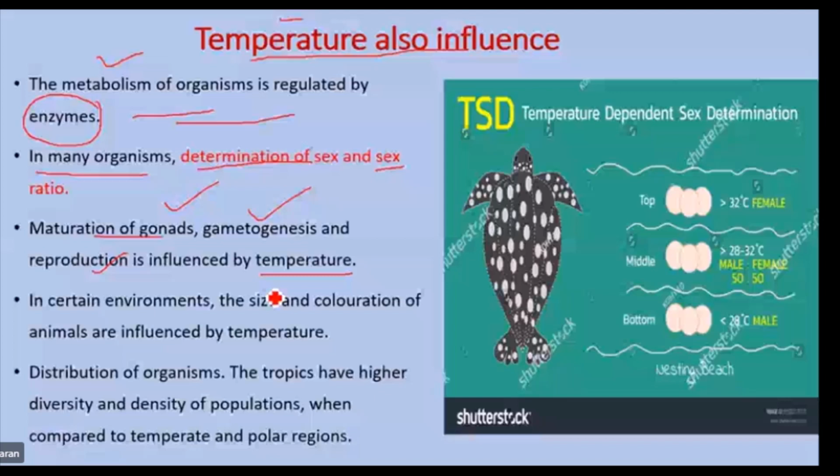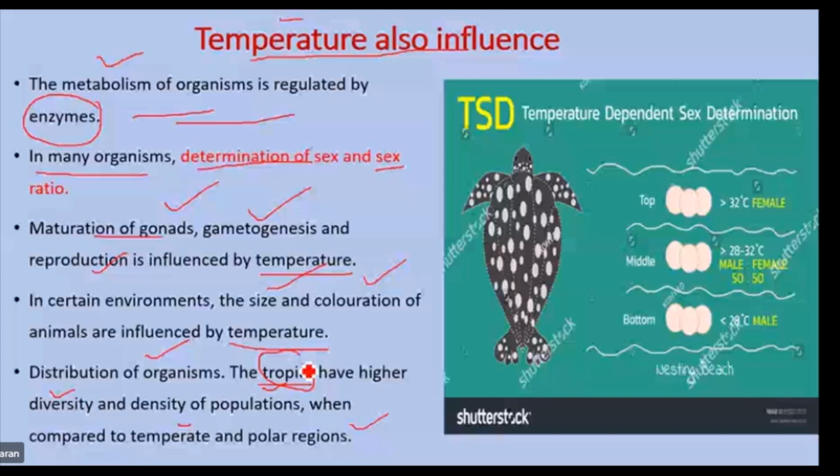Distribution of organisms as well: the tropics have high density and diversity of population. You know that tropical regions have favorable climatic conditions. Apt temperature is found in the tropical region, so the tropical regions have density and diversity of population. Diversity means variability of organisms. Density means a greater amount of organisms. Compared to the temperate area or polar region, the tropical region has a high concentration of population.